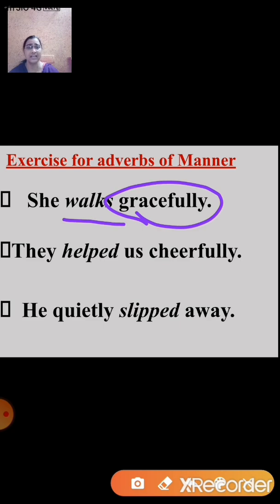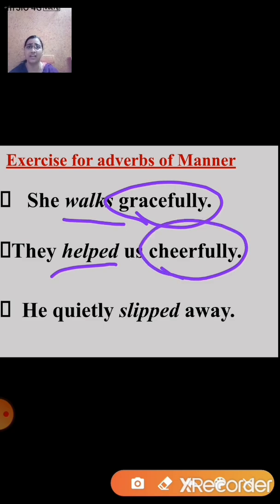Now let's see the next sentence. They helped us cheerfully. Now here the verb is helped. And now ask the question, how did they help us? And you get the answer cheerfully. So cheerfully is an adverb of manner.